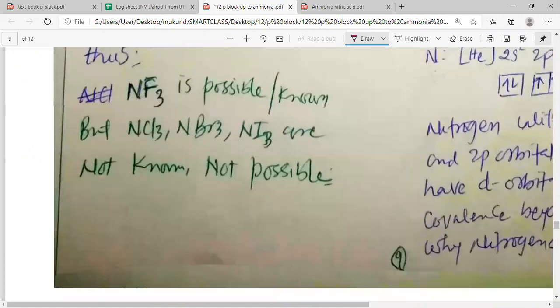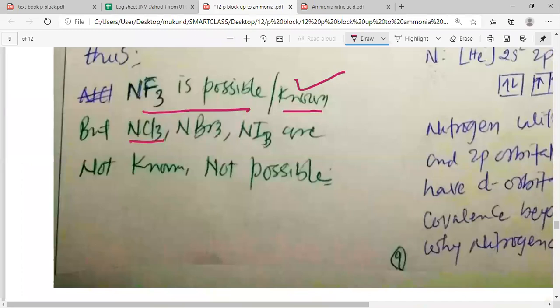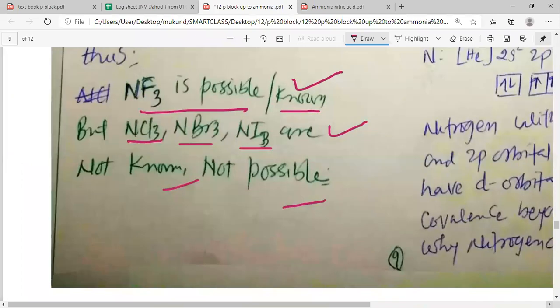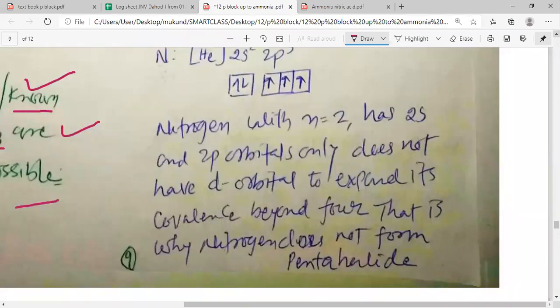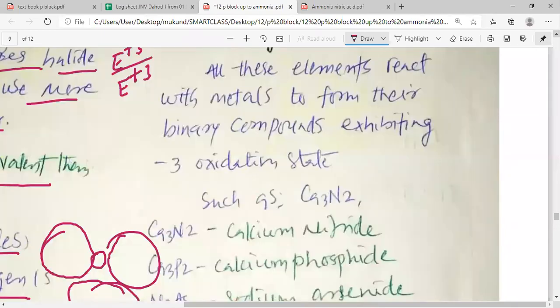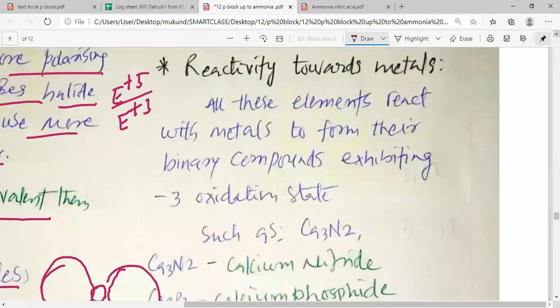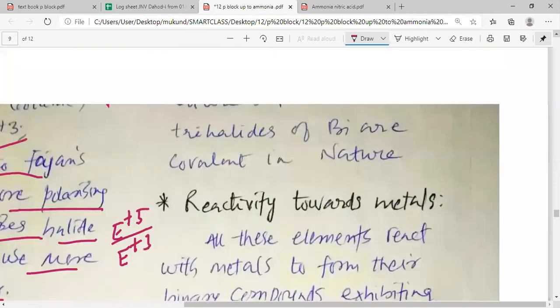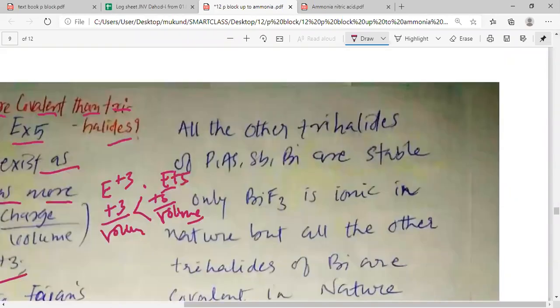Thus, what happens, my dear students? NF3 is known, but NCl3, NBr3 or NI3 are not possible and are not known to exist. So please remember, among all the trihalides, nitrogen can have nitrogen trifluoride, but nitrogen cannot have nitrogen trichloride, nitrogen tribromide, or nitrogen triiodide. Please remember, dear students, that nitrogen cannot have this kind of halides.